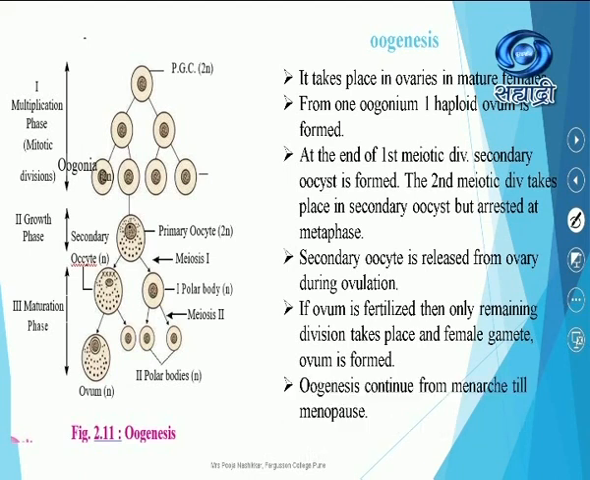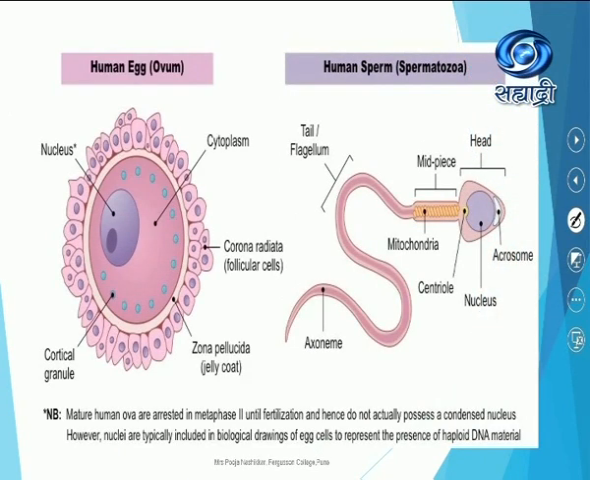Oogenesis continues from menarche till menopause. Hope now you have understood: menarche is the starting of the menstrual cycle, menopause is the stoppage of the menstrual cycle, and menarche to menopause is called the reproductive age of the female. So this is how, students, we have completed spermatogenesis and oogenesis. During spermatogenesis, male gamete sperms are produced. During oogenesis, female gamete ovum or egg is produced. This is just the generalized structure.